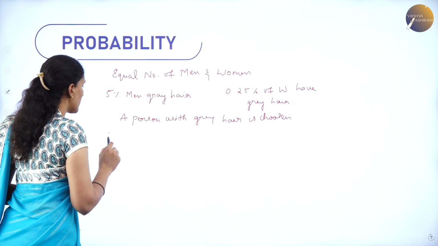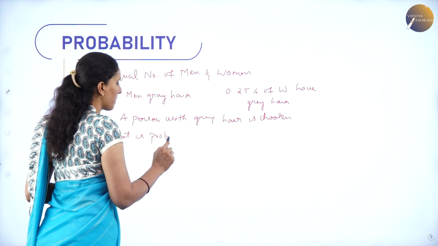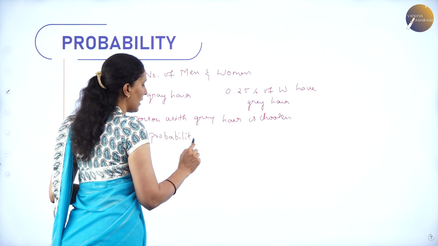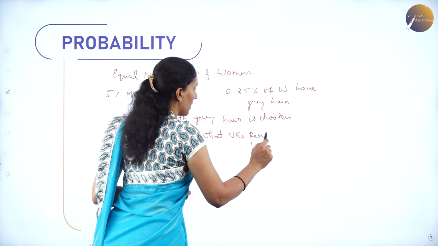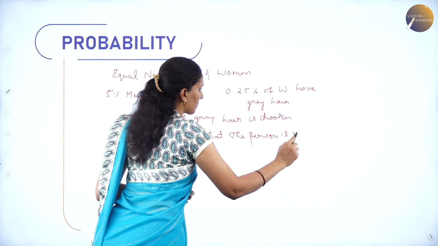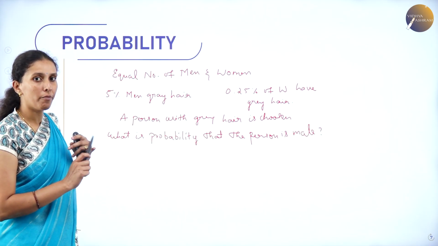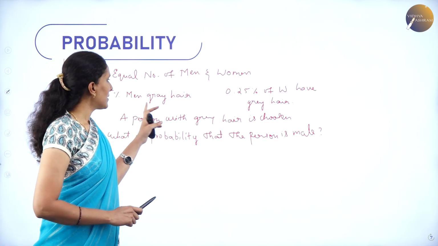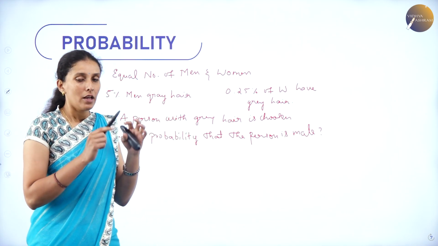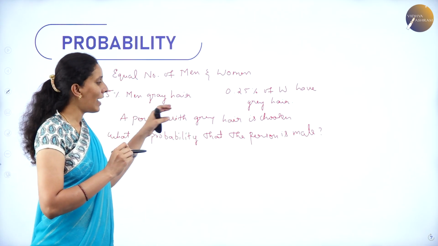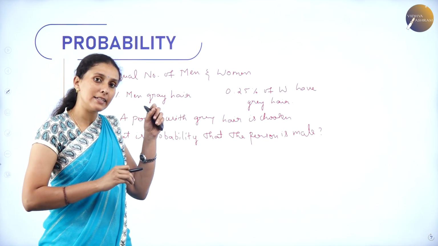So, my question is, what is the probability that the person is male? That the person is male. So here I have an equal number of men and women, and 5% of men have grey hair, 0.25% of women have grey hair. Now a person is chosen who has grey hair. What is the probability that the person who has grey hair is a man?